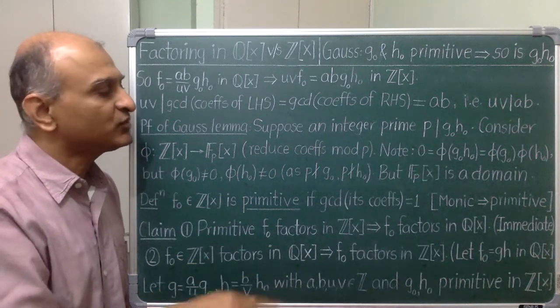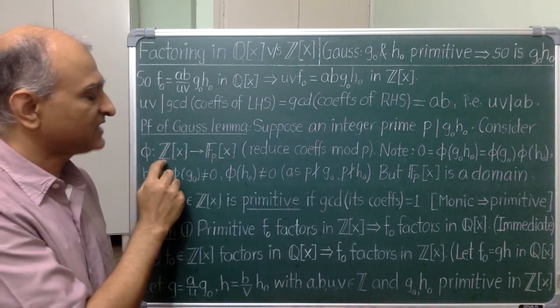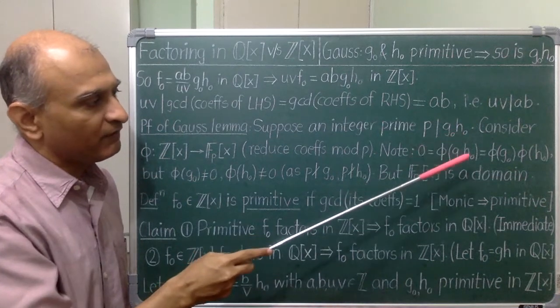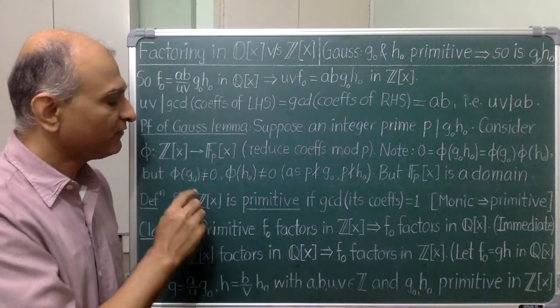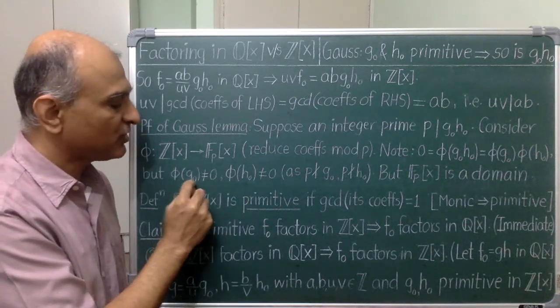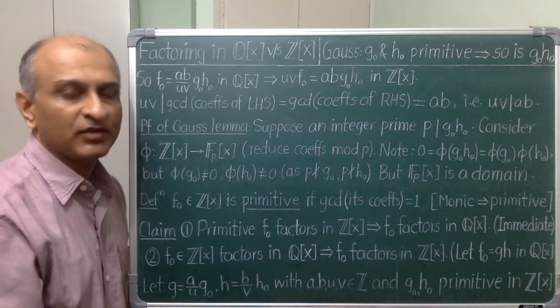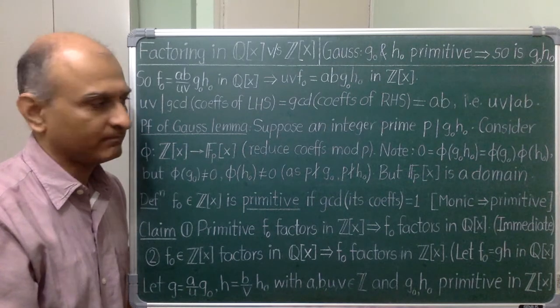Now reduce coefficients modulo p to get this map phi from Z[x] to F_p[x]. By assumption, phi of g0 h0 is 0, but phi of g0 and phi of h0 are both non-zero because g0 and h0 are primitive polynomials. For a primitive polynomial, at least one of the coefficients must be not divisible by p.